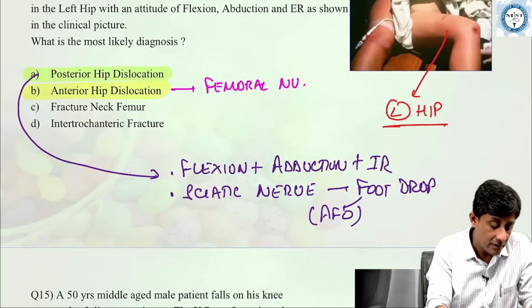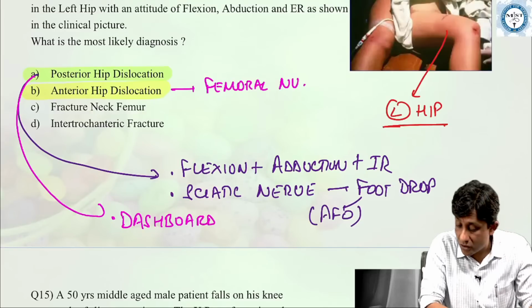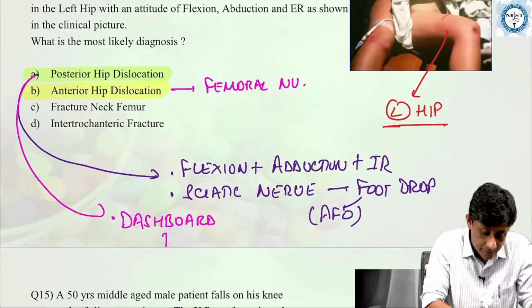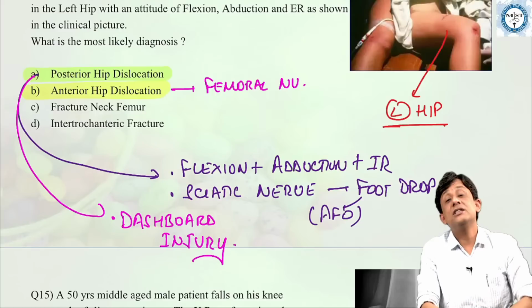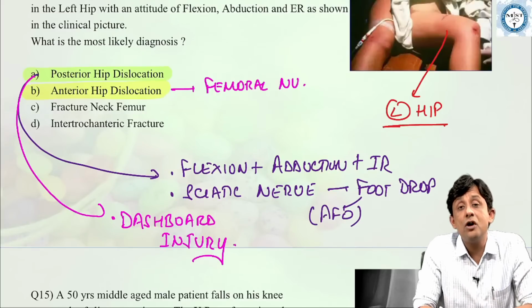And what kind of injury is posterior hip dislocation also called? It's called a dashboard injury, a dashboard injury pattern. It presses onto the sciatic nerve and causes foot drop.